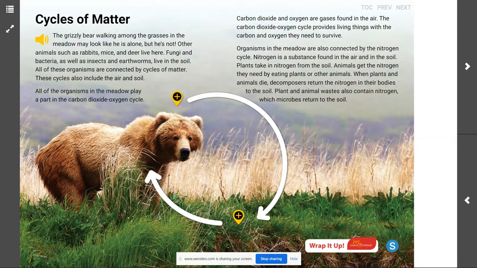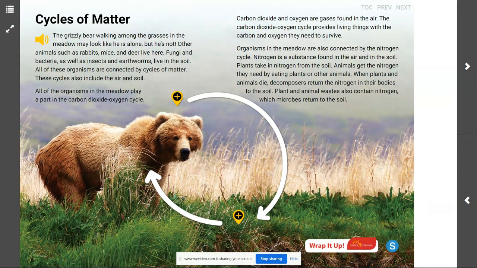Think about things that you know about cycles, like the season cycle, day and night cycle. We have a lunar cycle. You may be thinking about recycling. And in a cyclical system, we know that things work in a circle. They go around. Well, when we're talking about cycles of matter, we're talking about how matter is moving around in an environment.